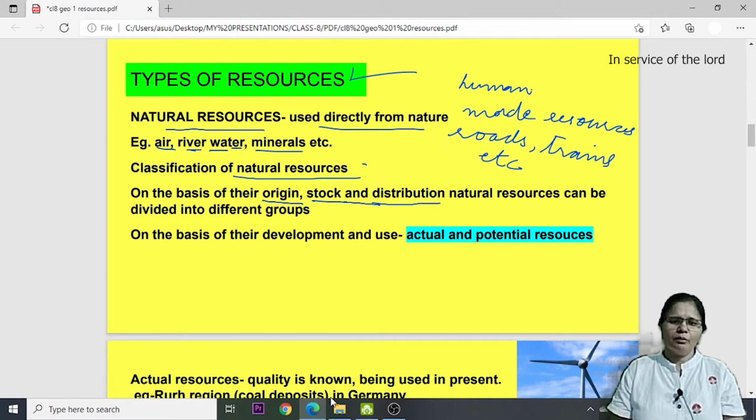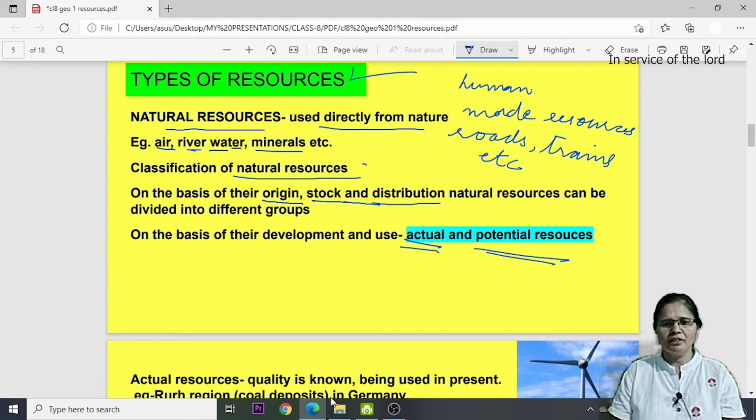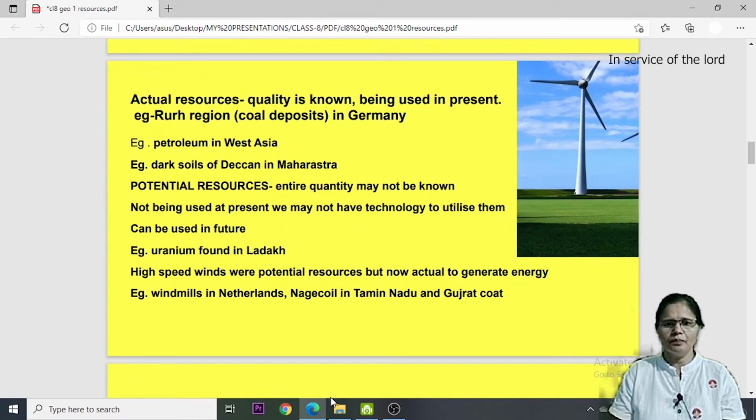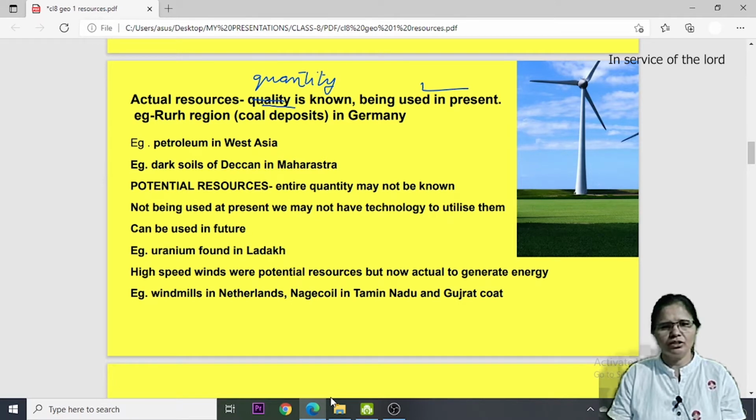On the basis of their development and use, resources can be categorized as actual resources and potential resources. So this division is on the basis of their development and use. So what are actual resources? Actual resources are those resources whose quality and quantity is known, that is, how much quantity they are available in. Their quantity is known and these are being used in the present. So this type of resources are known as actual resources.